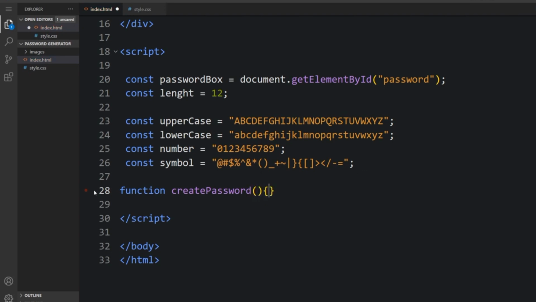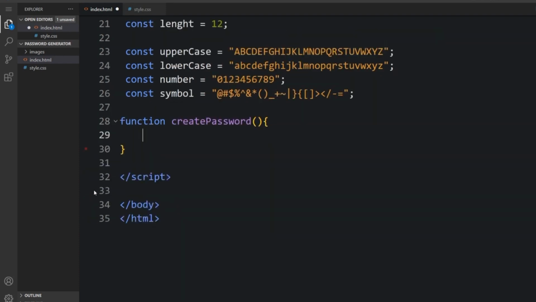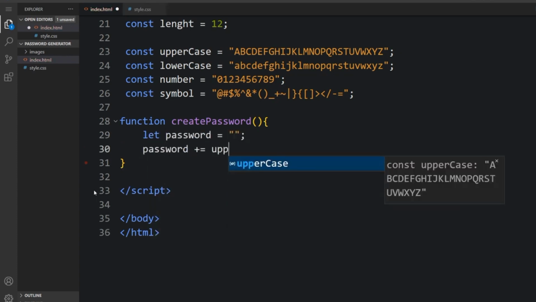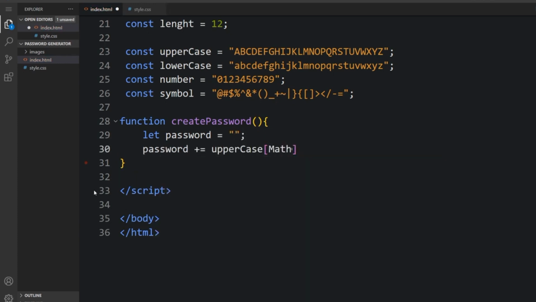So I'm gonna create the call bracket. So in between, all right, was the length of the password. So let me just quickly type everything so I will explain it.